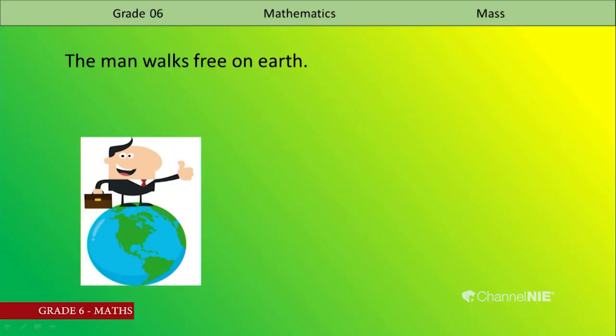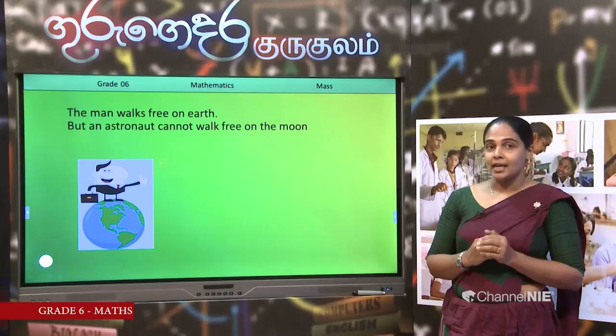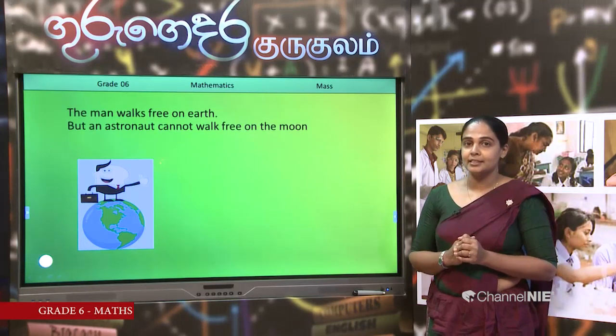Now, the man walks freely on earth. Look at this picture. There is a man. He is walking without any obstacle. But an astronaut cannot walk freely on the moon. Have you ever seen an astronaut? I know you have seen astronauts on television.